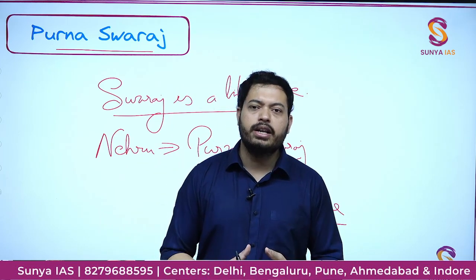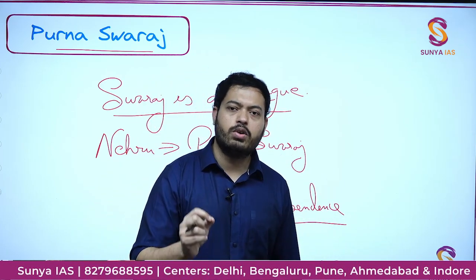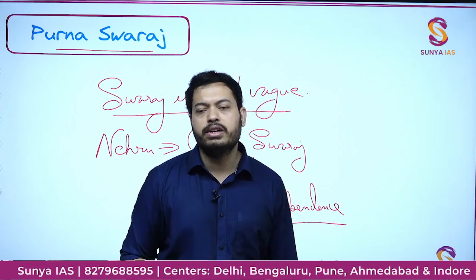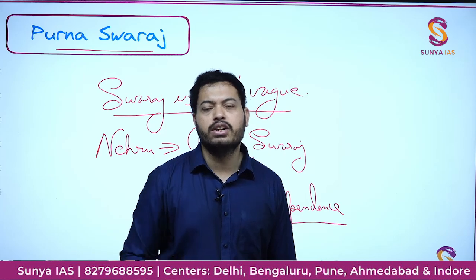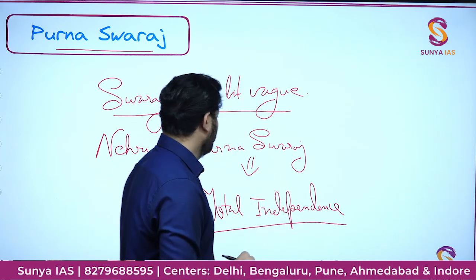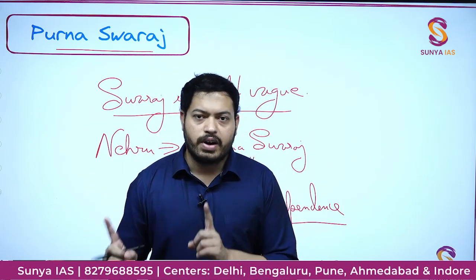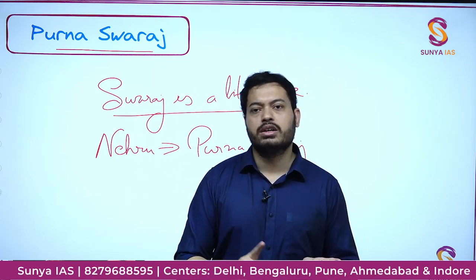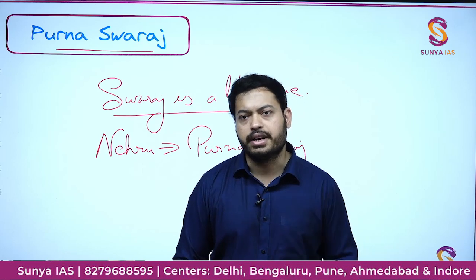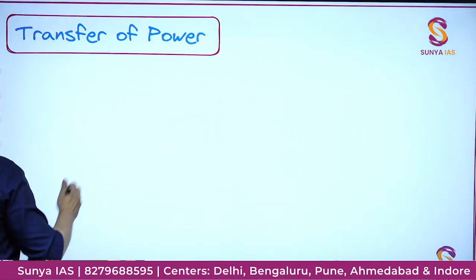But at this point, the Congress leadership made it very clear that what we want is total independence, that is zero, nil involvement of the Britishers in running of the Indian state. Fine. So that's where Purna Swaraj comes from. It was first officially mentioned in Jawaharlal Nehru's presidential address to the Lahore Congress session in 1929. Okay.